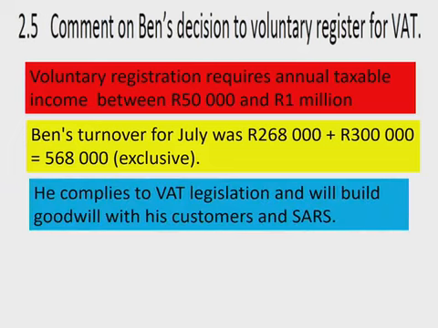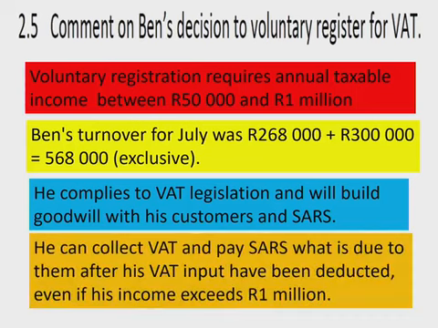He's complying with the VAT, and then he will build up good customer relations with SARS. His business will have a good name. In other words, he will have goodwill with SARS because he's doing the right thing. And because he has registered, he is allowed to charge VAT. If, however, his income exceeds $1 million, then obviously he's compelled to register. It's compulsory registration. But in the end, he's doing the right thing. He's registering, he's paying VAT, and now he's allowed to collect VAT when he sells the goods and services. And then all he has to do is offset the input and the output at the end of the month or at the end of every second month.